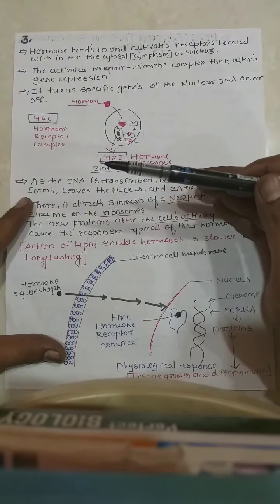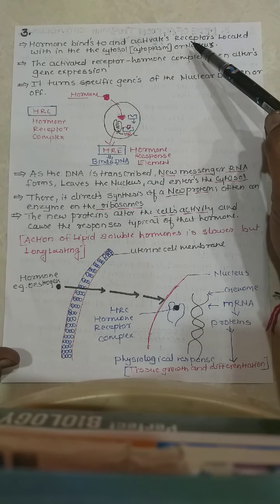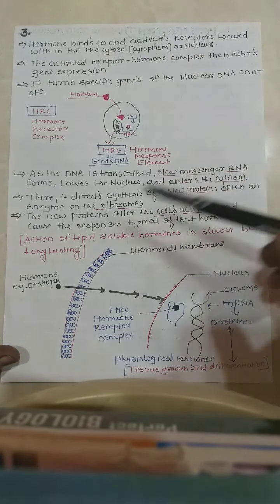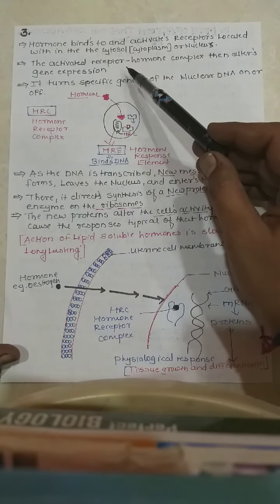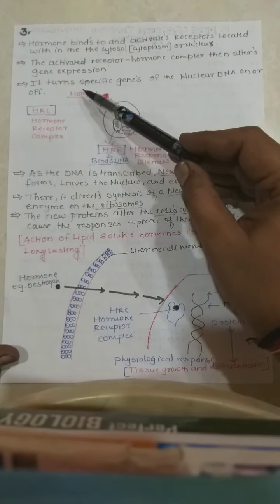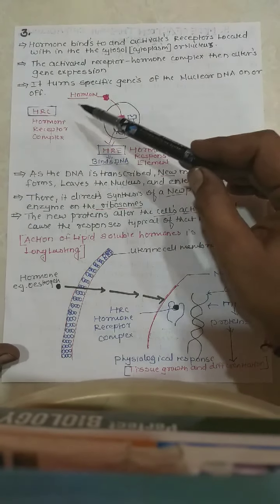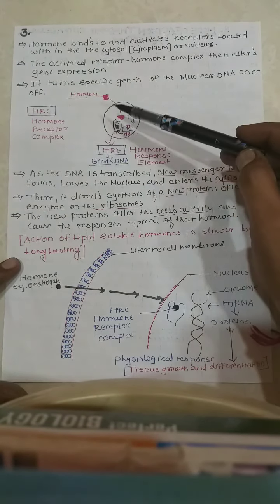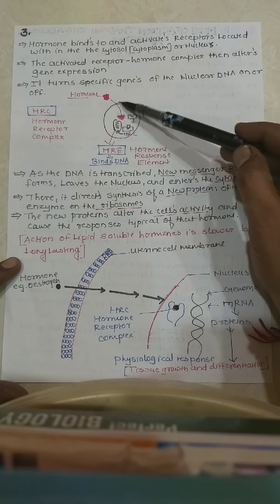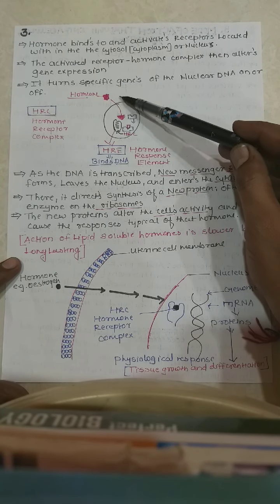After this, the hormone binds and activates the receptor located within the cytosol or the nucleus. The activated receptor-hormone complex then alters gene expression, turning specific genes of the nuclear DNA on or off. Here is one example. This is a hormone that will directly enter through the plasma membrane because it is a lipid soluble hormone.